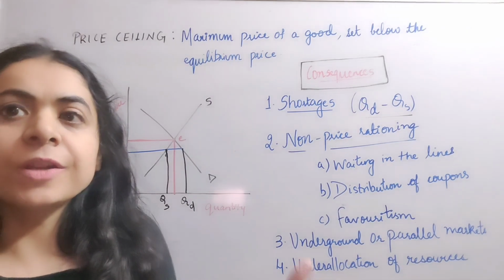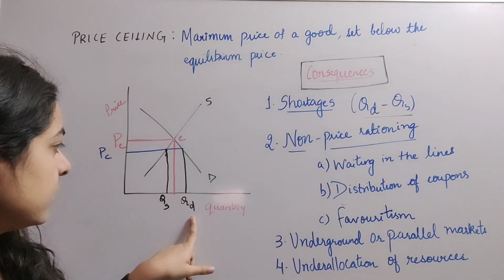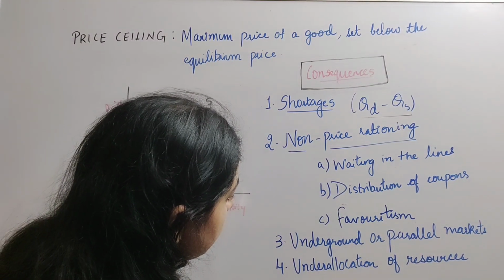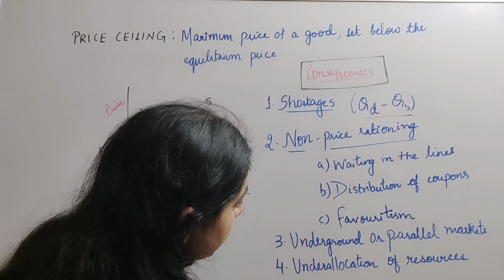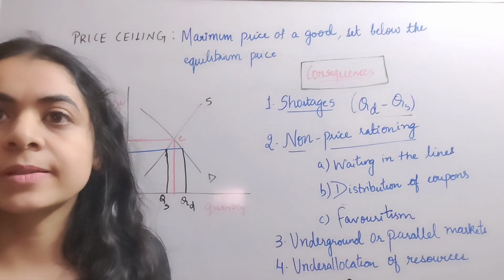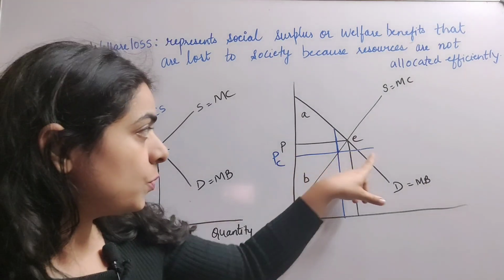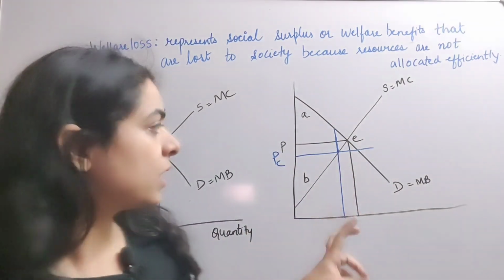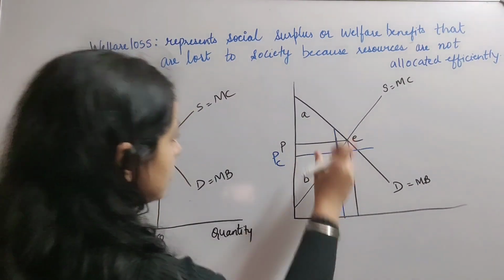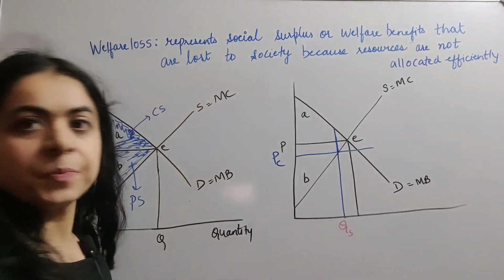Price ceiling also leads to underallocation or misallocation of resources, as the demand of the product is much greater than the supply. In this case, the demand is much greater than the supply, so this leads to underallocation of resources. After the government intervenes in the market, and this is the new maximum price that can be charged in the market, the new quantity that can be bought and sold in the market is now represented by this QS.